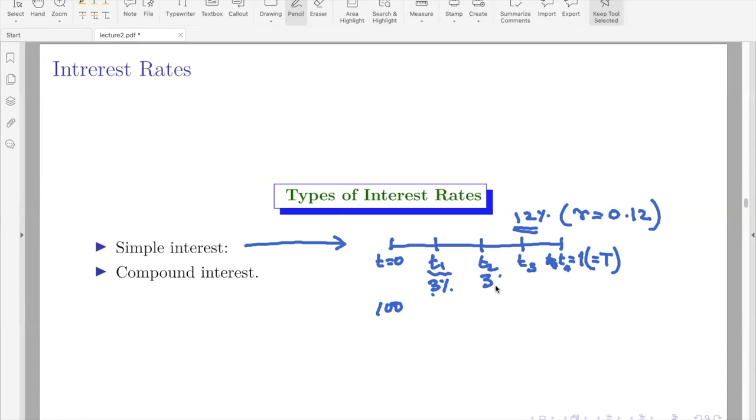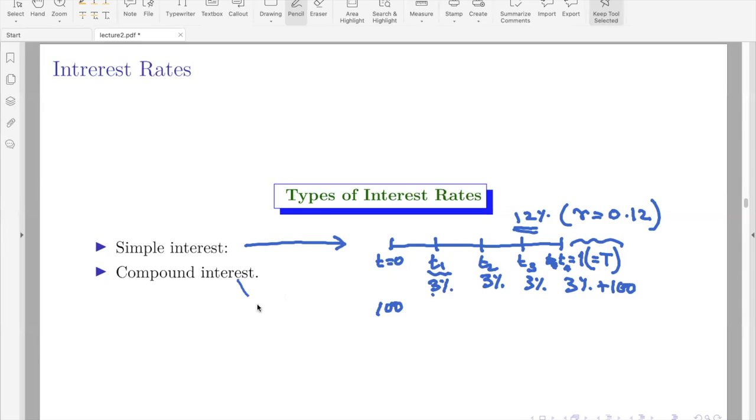3 rupees the debtor will pay here, 3 rupees the debtor will pay here, and 3 rupees will pay here, plus they will also give you back the 100 rupees that they borrowed if the deal is only for 1 year. Otherwise, it keeps on going like this. That is what is called simple interest. It's very simple, straightforward, no confusion.